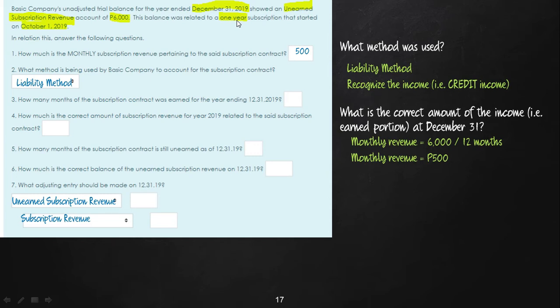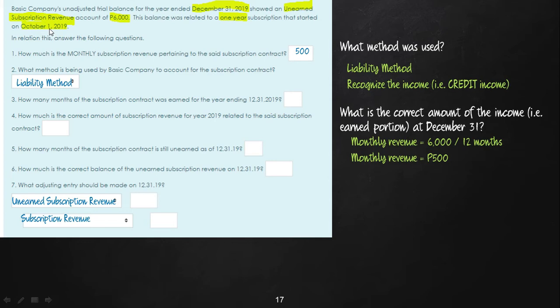Okay? So, if you would notice, it started October 1. So we have to count from October 1 to December 31. That will represent the portion earned during the year. No, so kay 1 man na, we have to include October in the counting. So October, November, December. Okay, so balikon ako kay October 1 man na, so apilon si October in the counting. October, November, December.